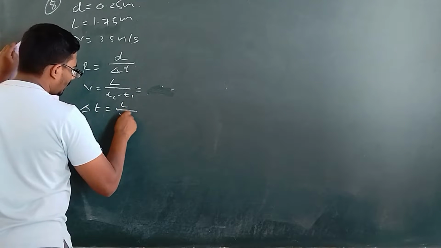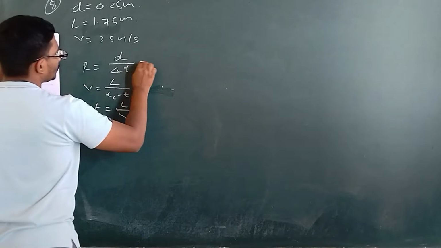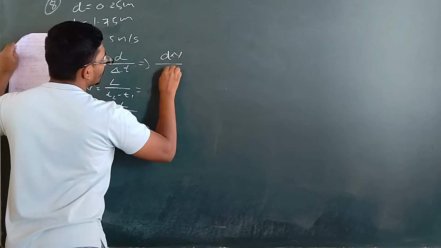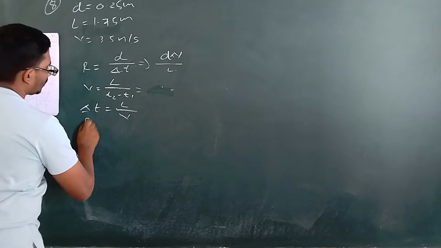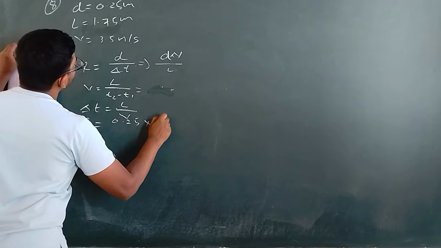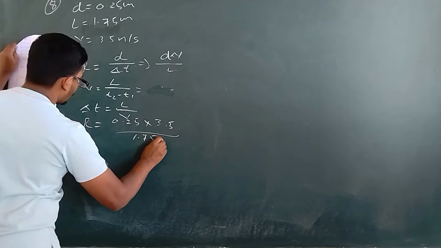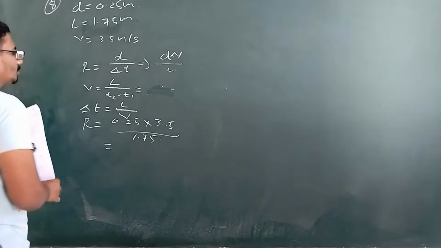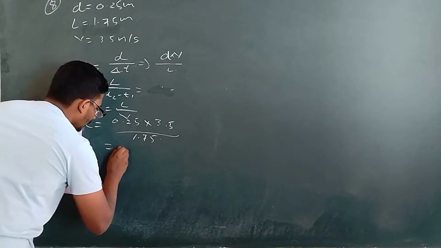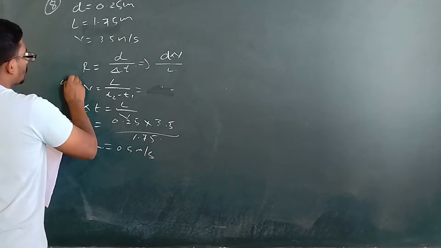del t is equal to L by v. So substitute that in the above equation and you will get it as d into v by L. So you will have d is 0.25 into v is 3.5 and L is 1.75, so the final answer that you will get is 0.5 meters per second. This is the rate. So this is problem A.